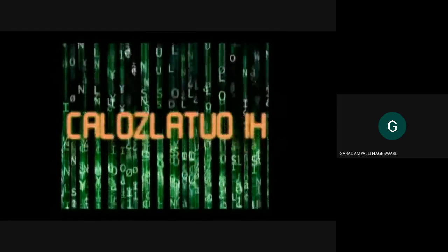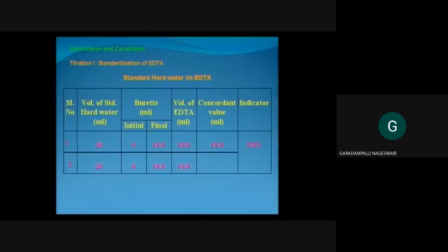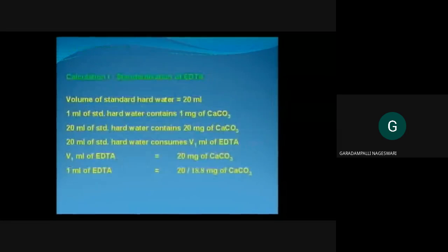Dear students, now let us see the calculation. Titration 1, standardization of EDTA. If you see the table, the concordant titer value is 18.8 ml. Let us continue the calculation. Volume of standard hard water we have pipetted out is 20 ml. 1 ml of standard hard water contains 1 milligram of calcium carbonate. 20 ml of standard water contains 20 milligram of calcium carbonate.